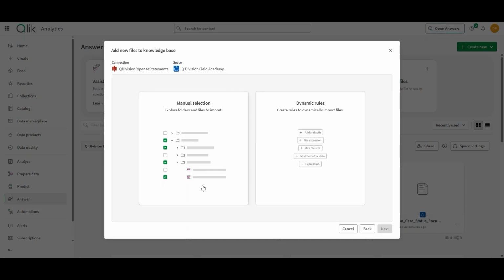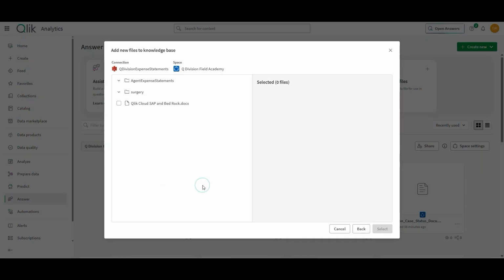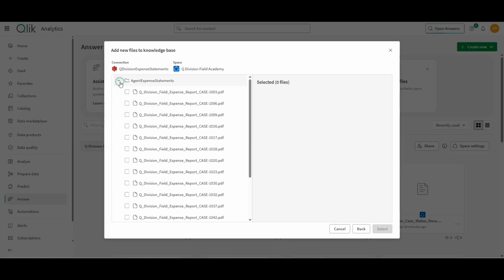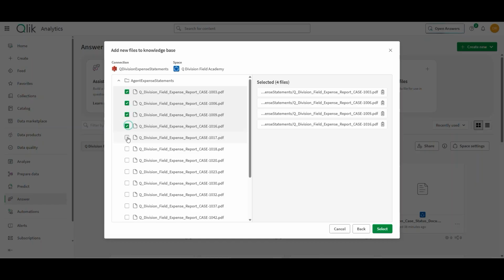In my situation, I'm just going to say, hey, I want to do a manual selection. I would be able to now start adding each of my expense statements. And now I'm not dropping it onto my system. These things stay in my S3. They're not coming to my cloud tenant. And I would be able to index those things that way.